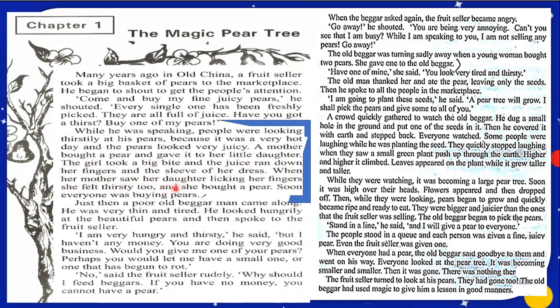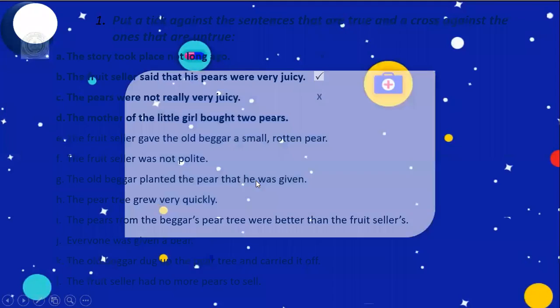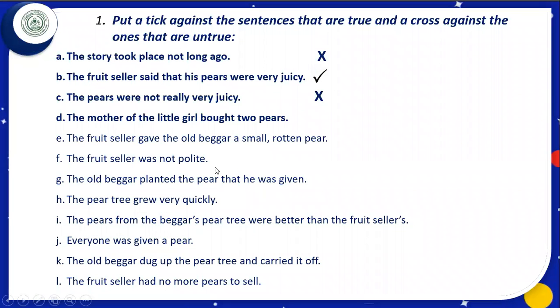When her mother saw her daughter licking her fingers, she felt thirsty too and she bought a pear. This is the second pear which the mother bought. This means the mother of the girl bought two pears. Yes, this statement is true. We shall put a tick here. Let us move to the next part.